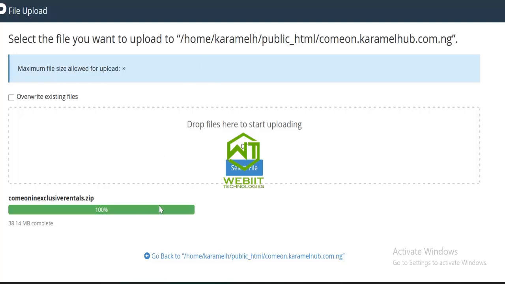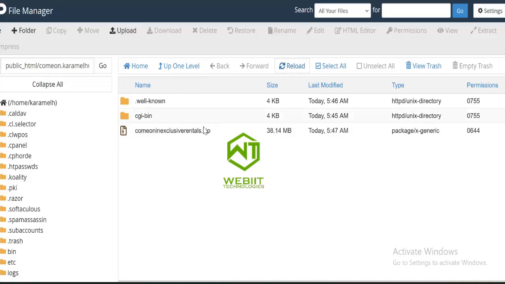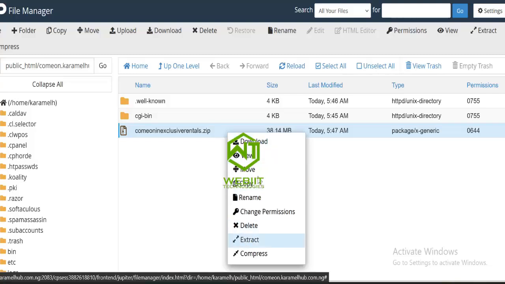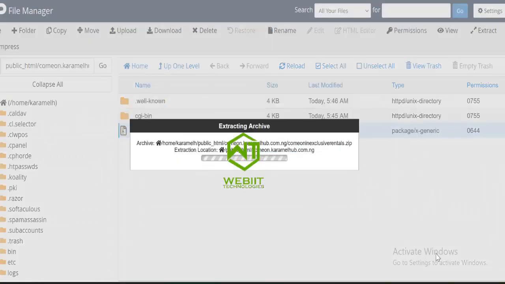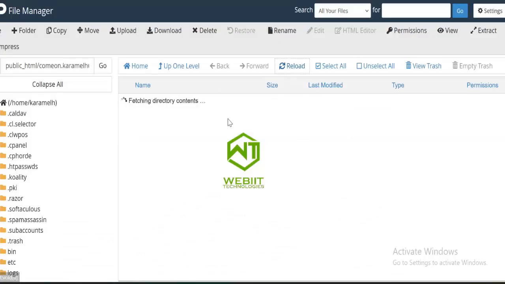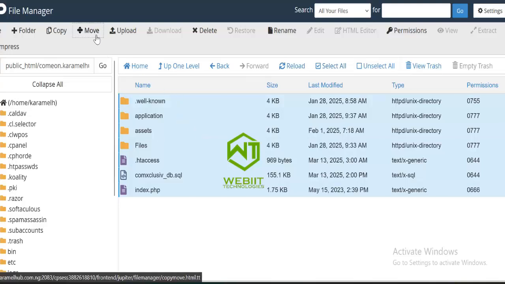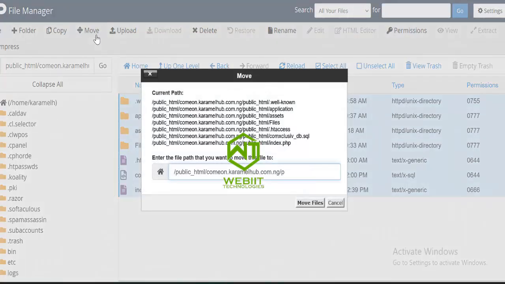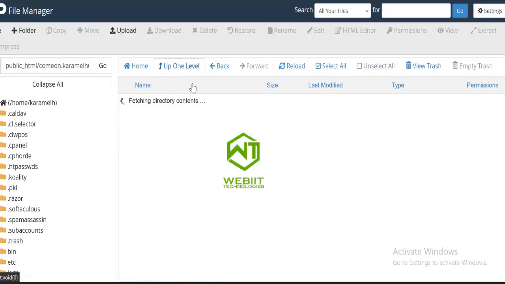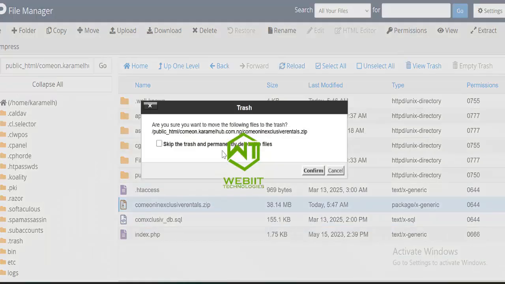Okay, now once you get this, it means that it has been uploaded. I'll go back to my file manager and reload. Then I'll extract this file. My file has been extracted. I'll reload again. I'll move into this folder and select all, then move it. Don't forget to delete this file, so I'll delete it.